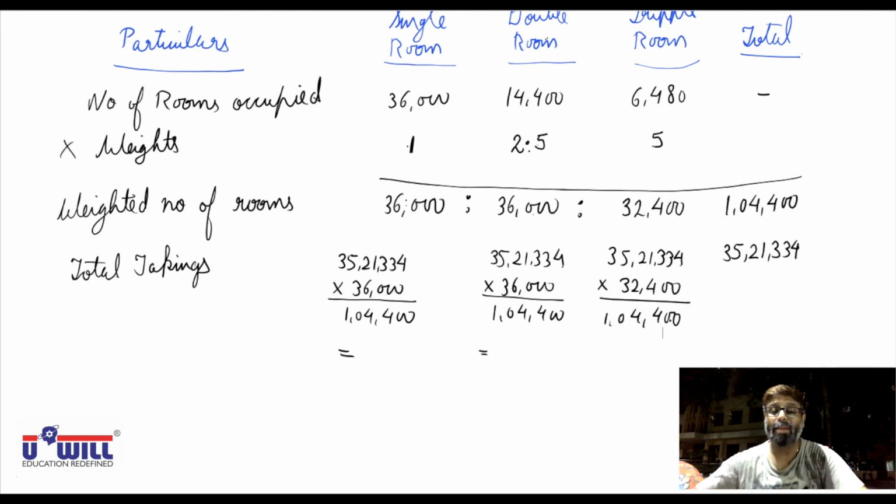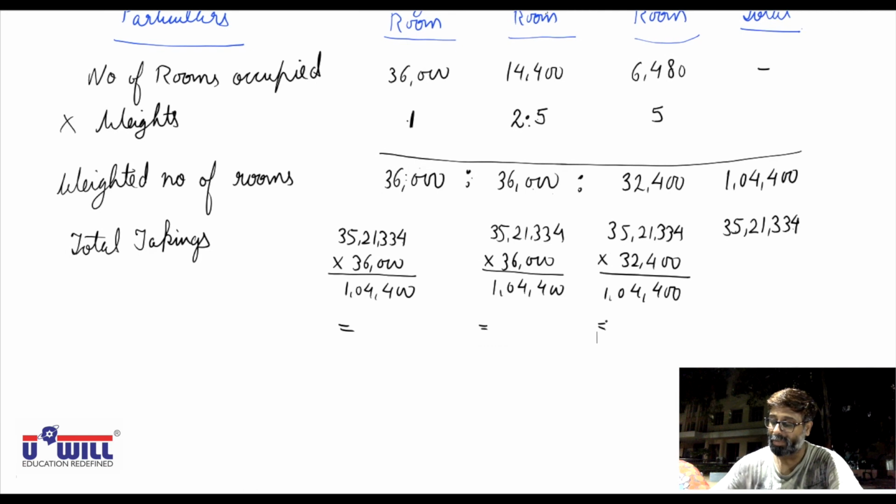I repeat, the total takings we have to recover from single, double and triple room is in the ratio of 36,000 is to 36,000 is to 32,400. So 35,21,334 into 36,000 divided by 1,04,400 we will recover from single room. 35,21,334 into 32,400 divided by 1,04,400 we will recover from triple rooms. So let us make these calculations. Let us find out what it comes to.